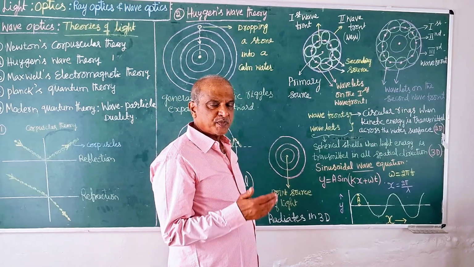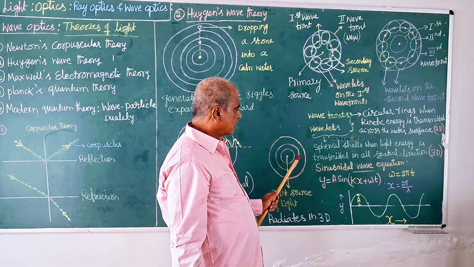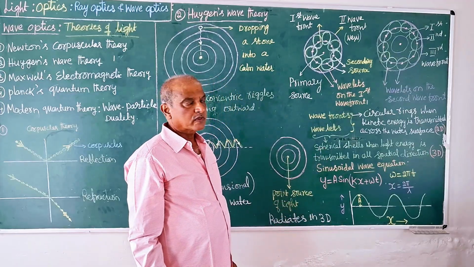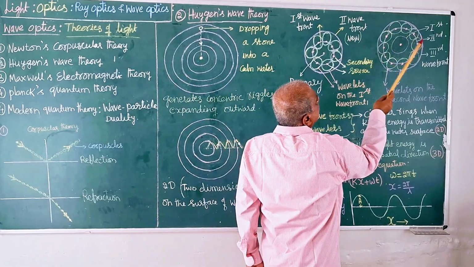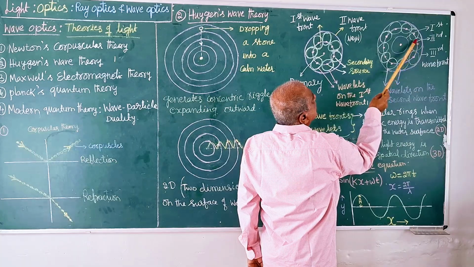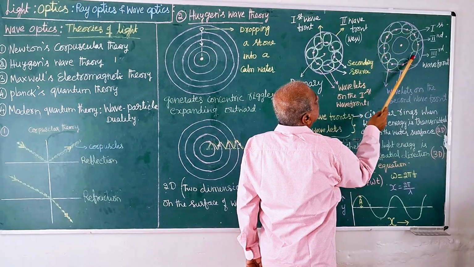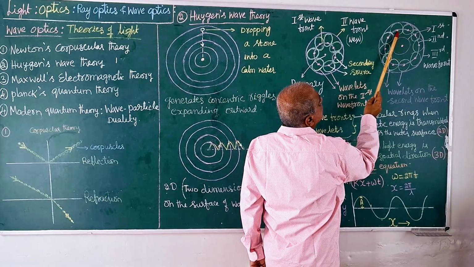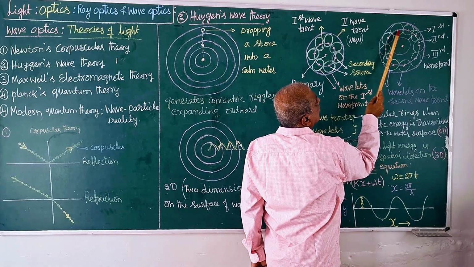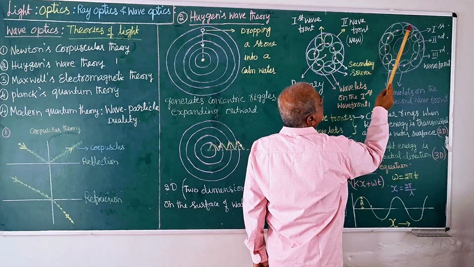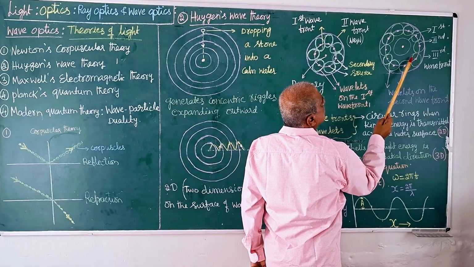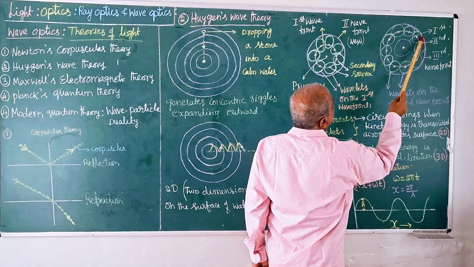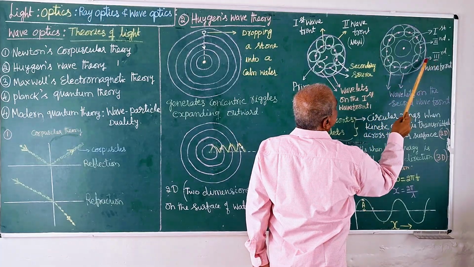So like this, it is repeated at a faster rate. This will in turn generate another wavefront. Next, after this, in the same way, the second wavefront: every point on this wavefront behaves like a secondary or tertiary source, and they generate their own wavelets, spherical wavelets, and all of them together produce another wavefront, the third wavefront, like this.